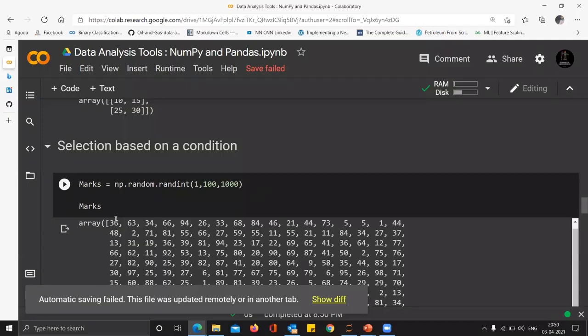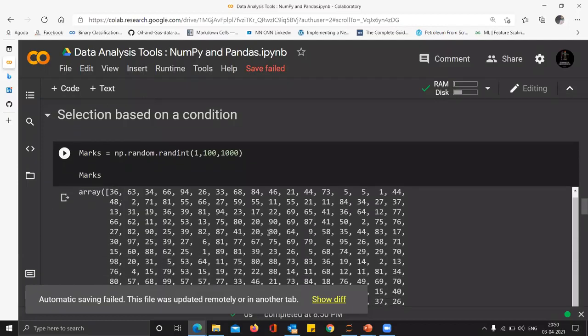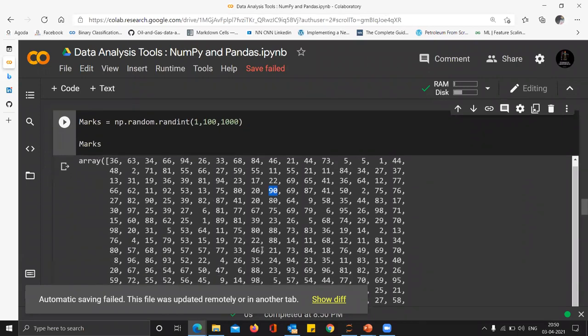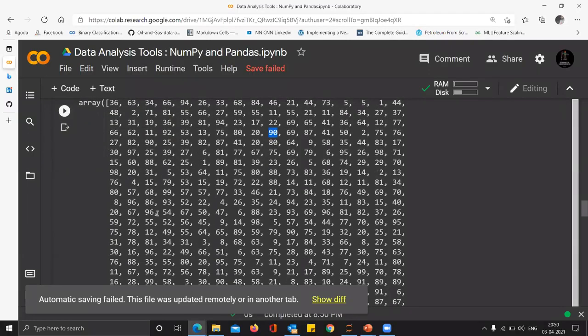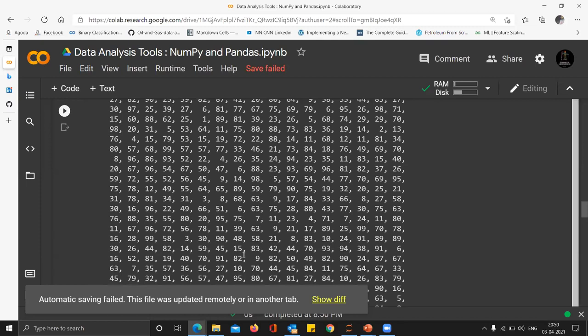The first student just got 36 marks, and this student did really well, got 90 marks. Then the faculty supervisor says that 75 marks is the cutoff to get into the next class, and you want to filter out how many people scored more than 75. You can do that using this code.